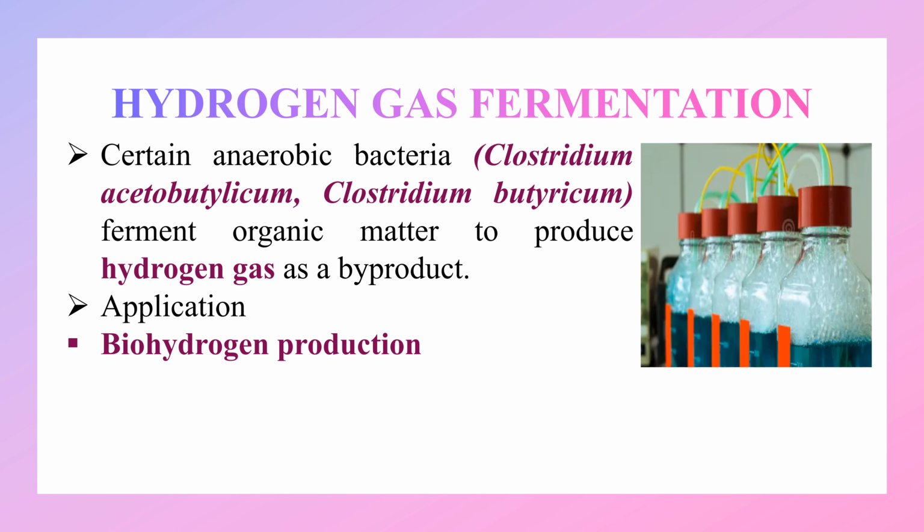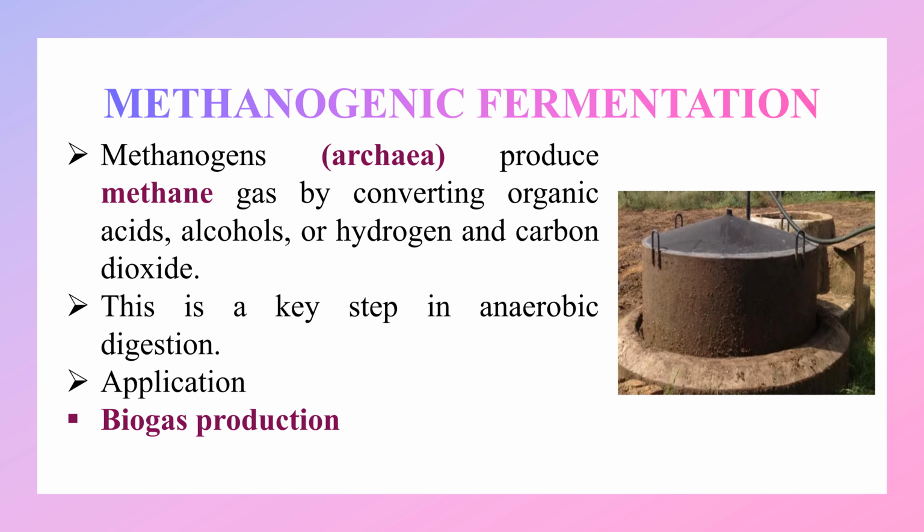Type 10: Hydrogen gas fermentation. Certain anaerobic bacteria like Clostridium acetobutylicum and Clostridium butyricum ferment organic matter to produce hydrogen gas as a byproduct. Application: biohydrogen production.